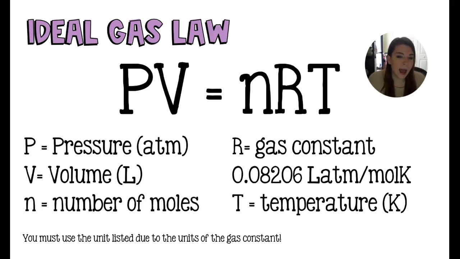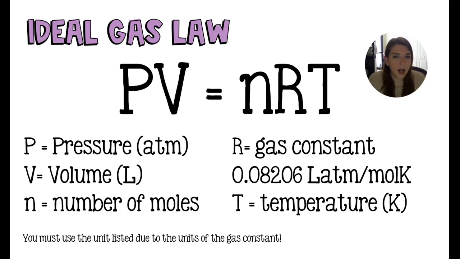0.08206 liters atmospheres per mole Kelvin. So those units in that constant will remind us that each of our units in the equation must be liters, atmospheres, moles, and Kelvin. So lastly, our temperature, capital T, is temperature measured in Kelvin. Again, if you get a Celsius temperature, you will have to convert it in order for this equation to work for you. If you know just 3 of these variables, you can figure out the 4th, and R is always going to be that constant. So you can solve for pressure, volume, number of moles, or temperature.